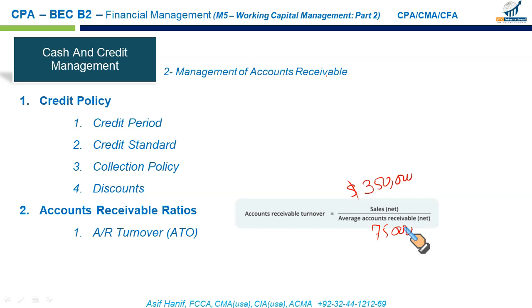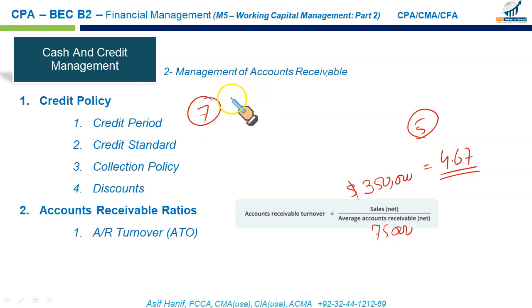Now, what this formula gives you is something important to learn. 350 divided by 75 means about 4.67. This tells you how many times your customers pay you in 1 year. They pay you 4.6 times, or almost 5 times in 1 year. Whether it is good or bad, we can't say unless we compare this ATO with some competitor. So my customers pay me 5 times in 1 year. My competitor, his customers pay him 7 times in 1 year. And the industry average is about 8. Which means I am a bit slow. My customers delay making payment to me, so I need to do something to fix this problem.